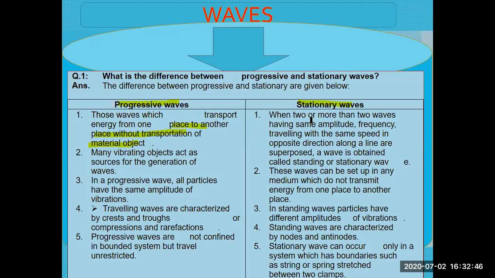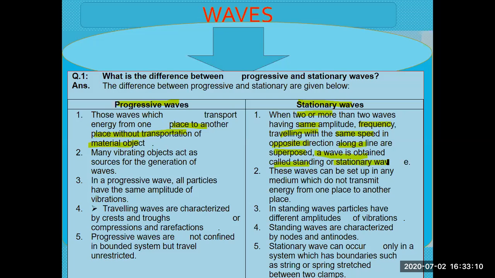Stationary waves are formed when two or more waves having the same amplitude, frequency, and speed, but traveling in opposite directions along a straight line, superimpose each other. The wave obtained is called a stationary wave.